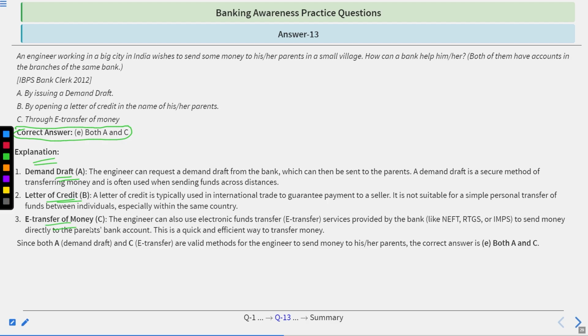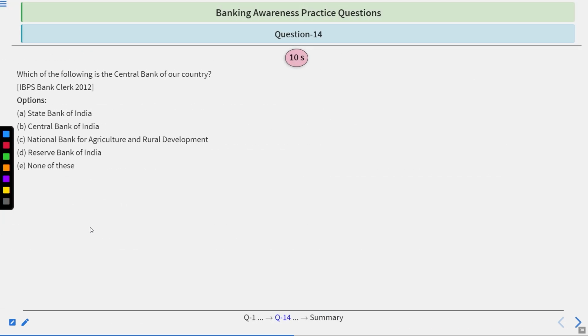E-transfer of money. The engineer could also use electronic fund transfer services provided by the bank like NEFT, RTGS, or IMPS to send money directly to the parents' bank account. This is a quick and efficient way to transfer money. Question number 40. Which of the following is the central bank of our country? State Bank of India, Central Bank of India, National Bank for Agriculture and Rural Development, Reserve Bank of India, none of these. Again, you will have 10 seconds. Time starts now.